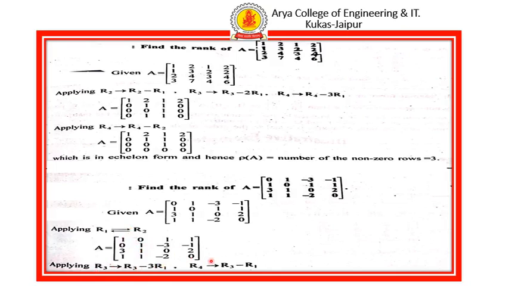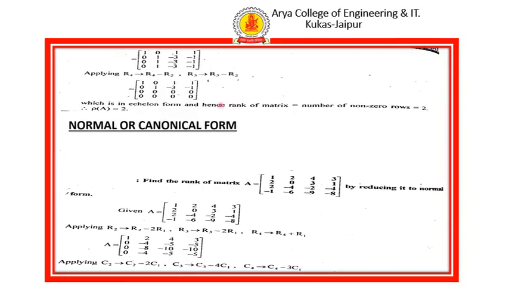In an upper triangular matrix, the elements below the principal diagonal are 0. After converting it into the upper triangular matrix, that is known as echelon form, we see that the number of non-zero rows is 2. So the rank of the matrix is 2. The next method for finding the rank of a matrix is normal or canonical form. We take an example to understand it.